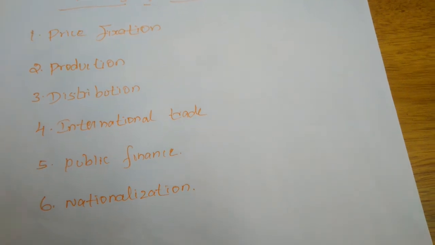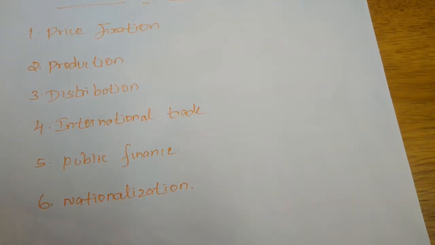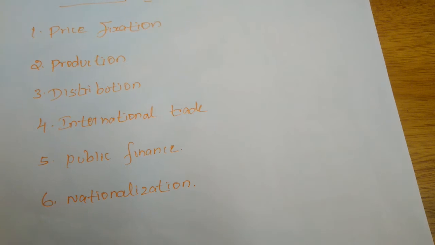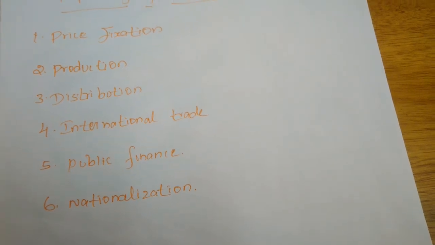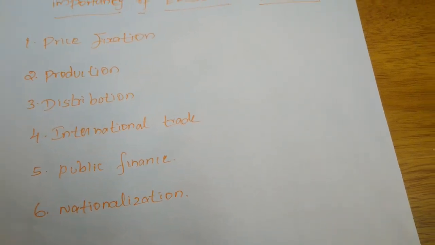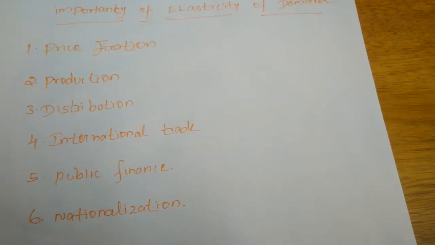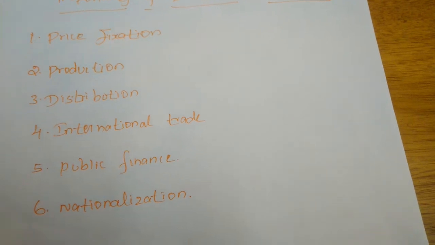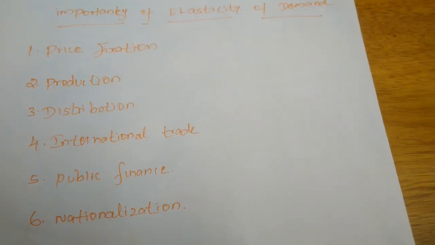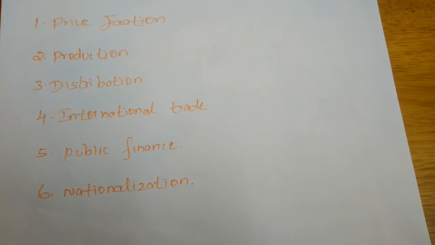When the governments impose a higher tax on commodities which have more elasticity of demand, they will get some additional profit or additional income. So public finance also will be decided by the elasticity of demand.